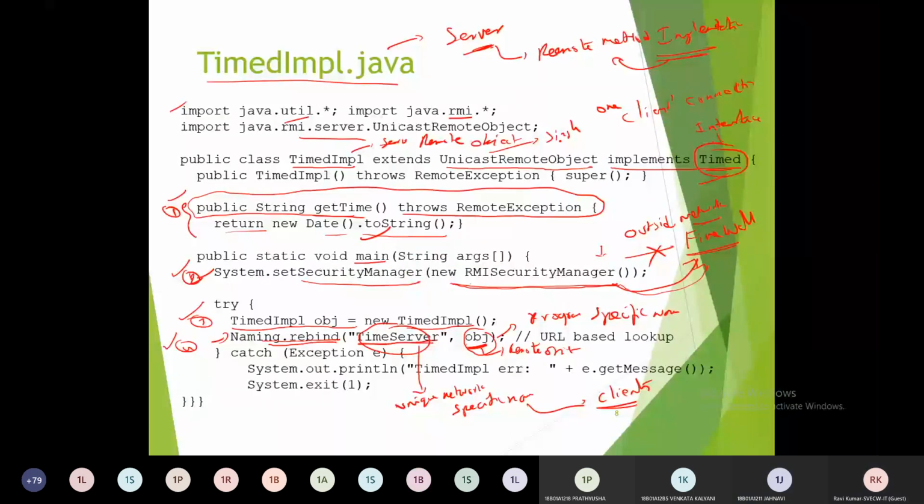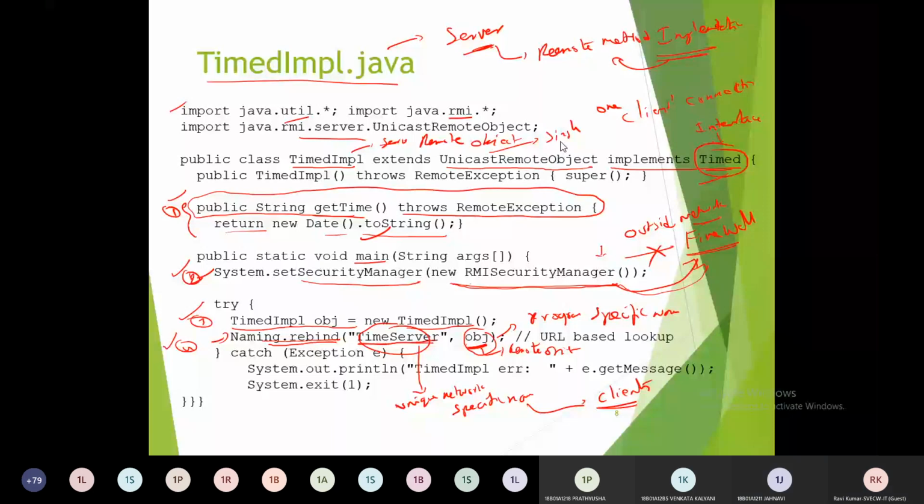Then, okay. So what is the reason that TimedImpl gives the implementation for the remote methods? As per object-oriented programming, as it extends UnicastRemoteObject.